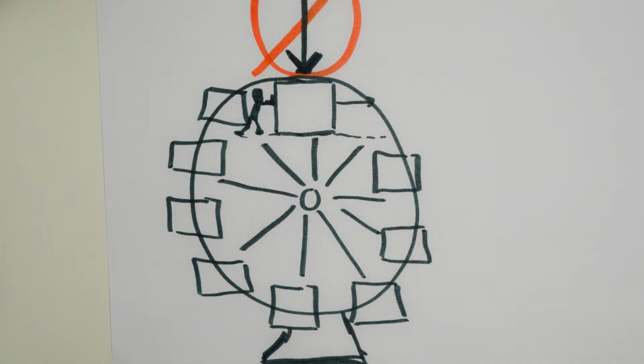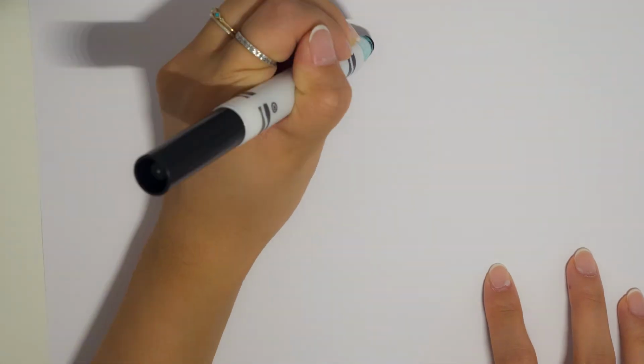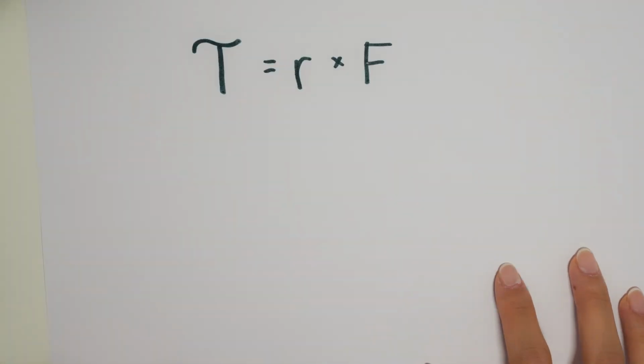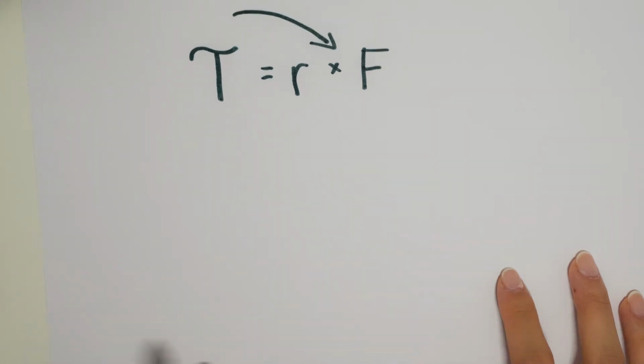Maybe if we look at the equations for torque, it will help clear up the concept. Alright. So torque is the radius from the axis of rotation times the perpendicular component of the force. This is typically shown as the cross product between the force and the radius, but we made another video for that. As torque is the rotational analog of force, we can logically create a rotational analog of Newton's second law.